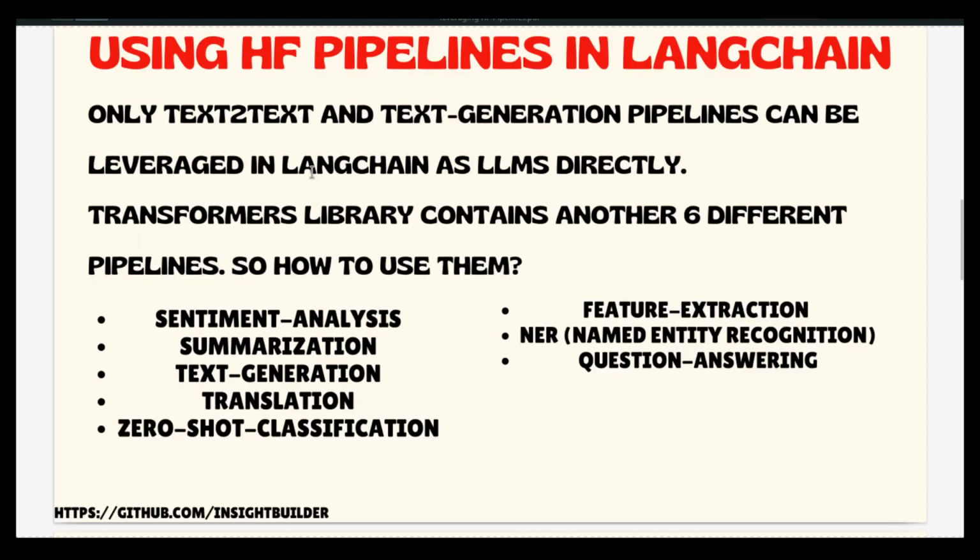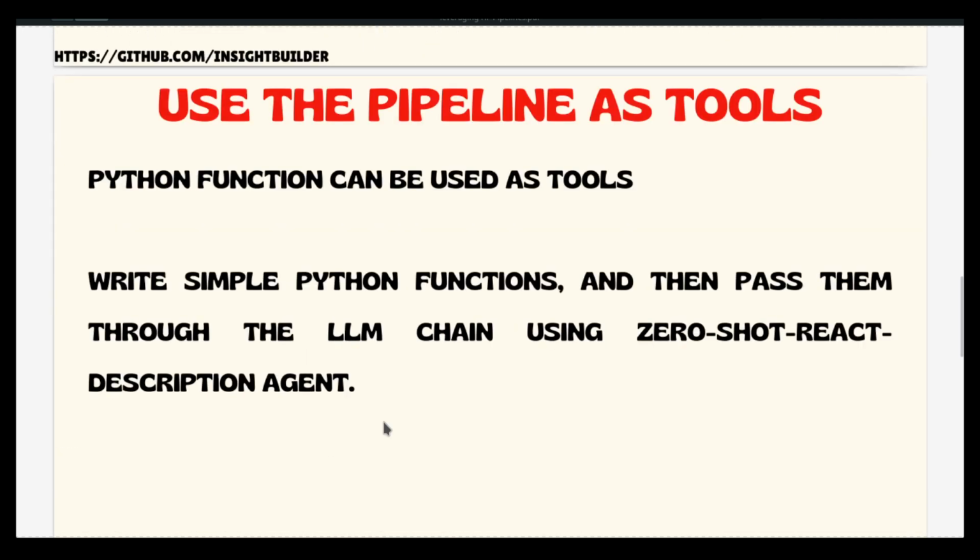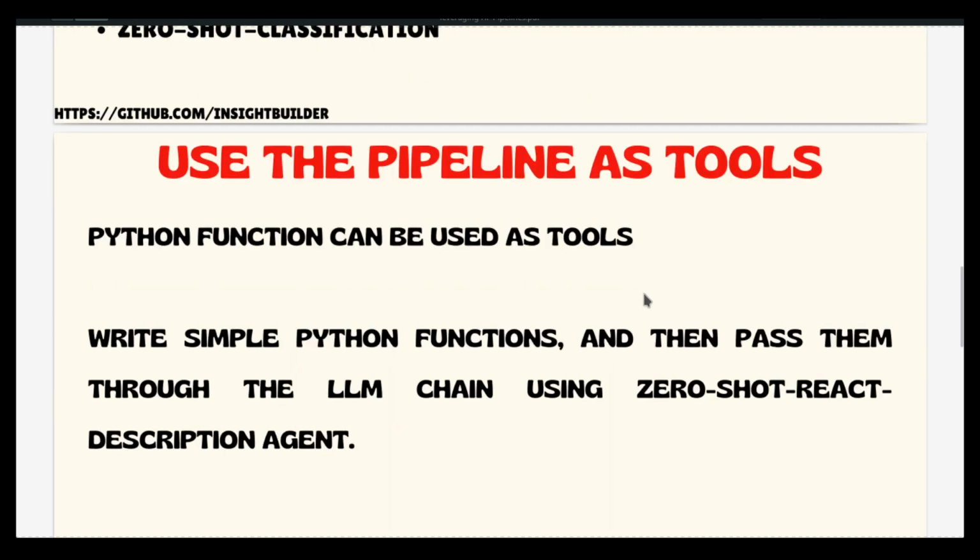The challenge I already told you is that in the case of LangChain we can use text-to-text models or text generation pipelines, right? But not the other ones. How to use them? The option to use the other tasks is by using Python functions as tools inside the LangChain ecosystem. So you see, we are already working on three different areas here. One is Hugging Face hub, another is the Transformers library, and another is the LangChain library.